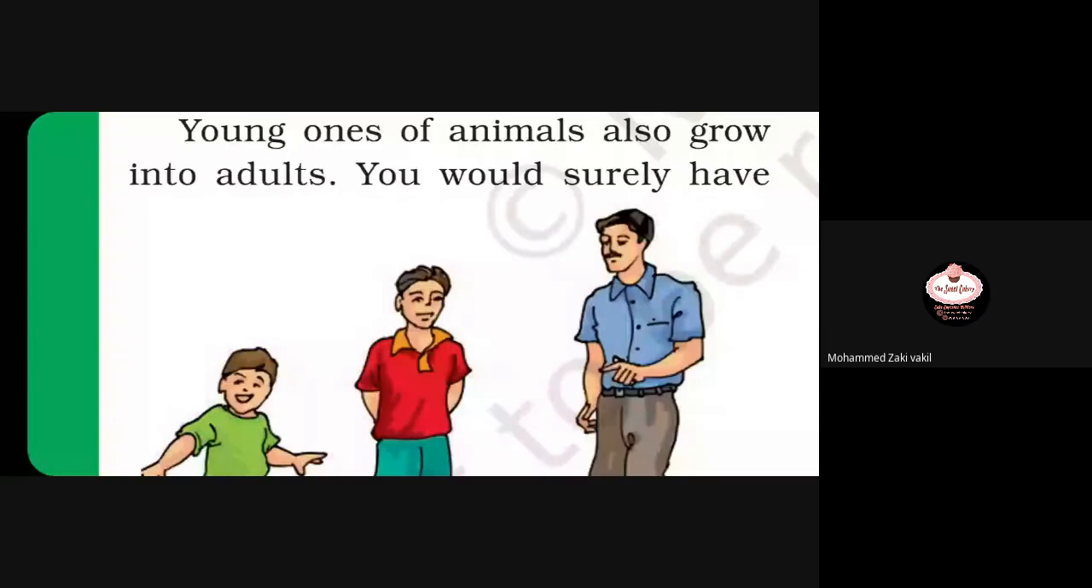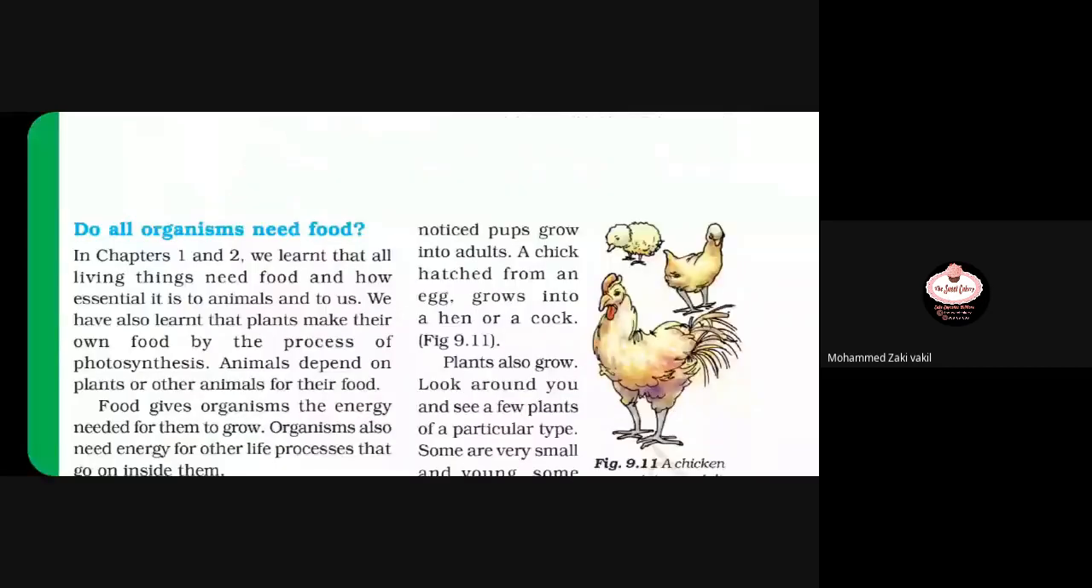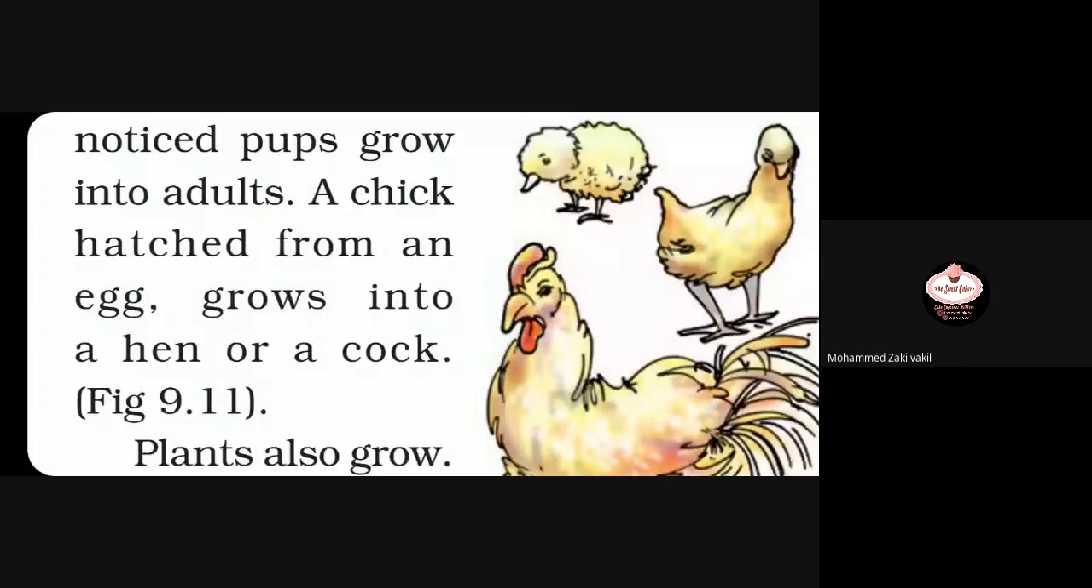Young ones of animals also grow into adults. You would surely have noticed pups grow into adults. A chick hatched from an egg grows into a hen or a cock. Plants also grow.